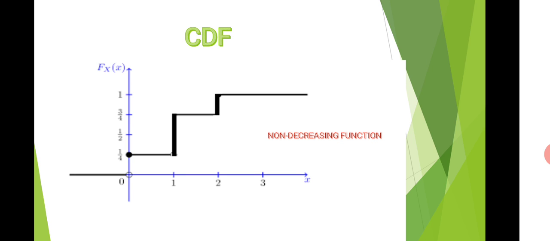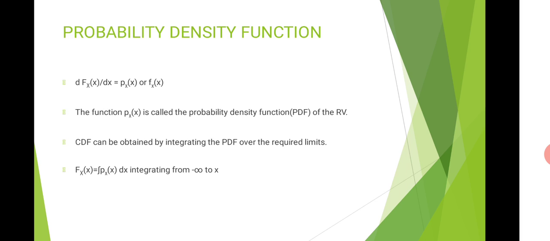Now if I plot the CDF obtained in this example, it will come out to be a staircase waveform. At point 0 it has value 1 by 4, at point 1 it has value 3 by 4, and at point 2 it has value 1. So it gives me a staircase waveform, and it can be clearly seen that it is a non-decreasing function.